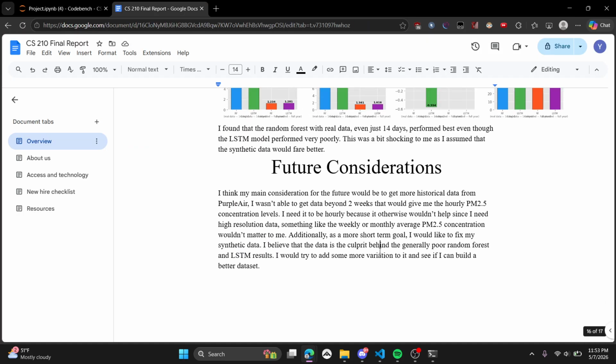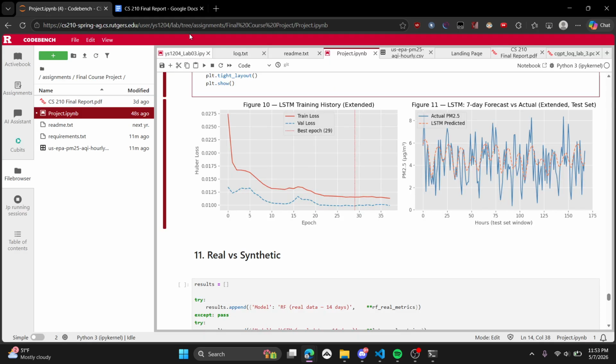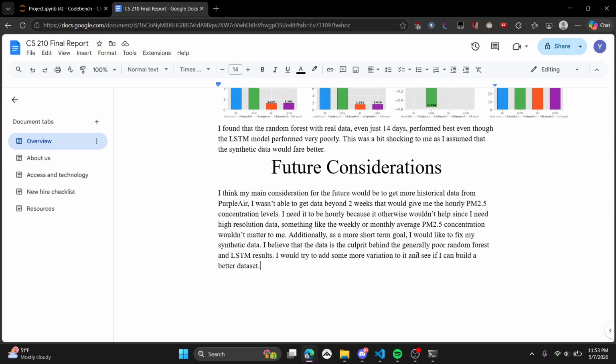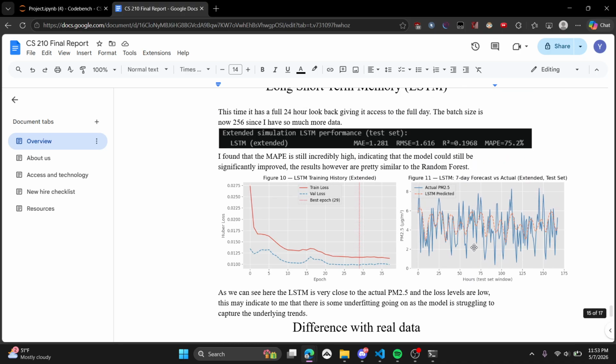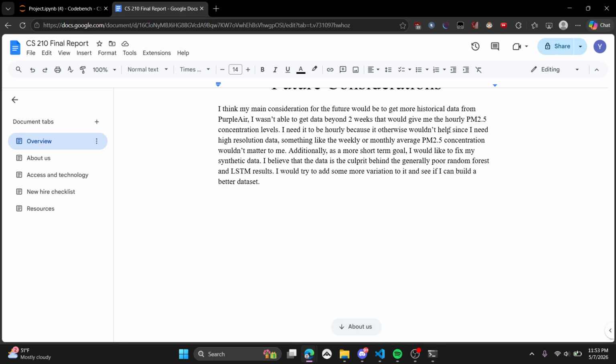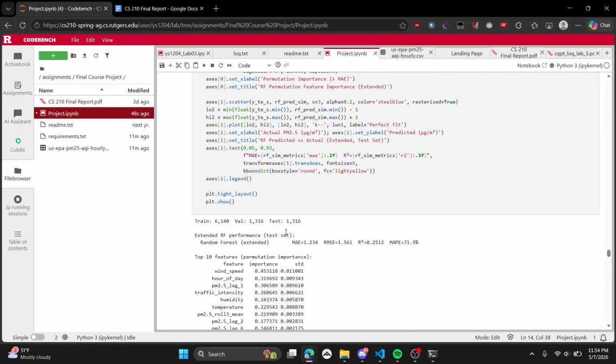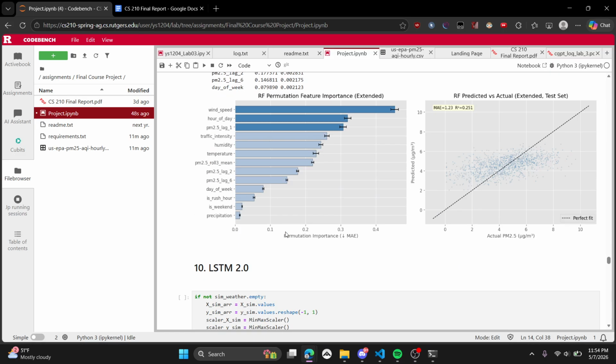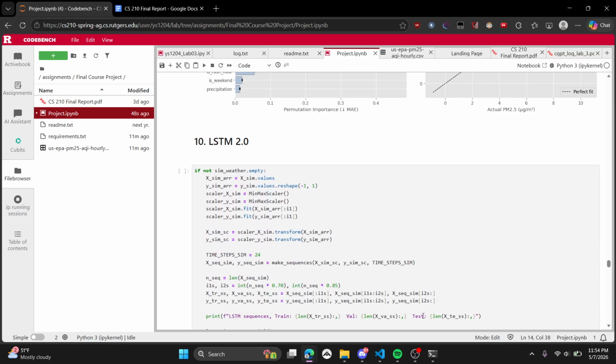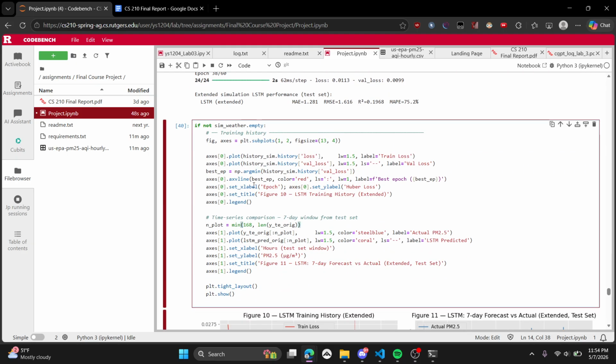So in the future, if I had the chance to do this project again, as a long-term thing I would probably try to get more data from Purple Air, a whole year, and that would probably fix all of the issues. But if not, then I would try to find a better equation for my PM 2.5 synthetic data, because while I kept in mind all of the various factors, I think the variability just wasn't high enough. So I'd probably make it a little bit more variable. And thank you. That's my project.